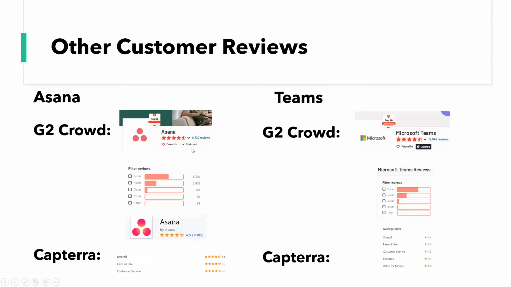So I just wanted to give you an overview of some other opinions. I'd actually head into G2 Crowd or even Capterra just to have a look for yourself if you're really interested in looking into the weeds and the nitty gritty of what people say about it. They're quite good places to compare, so just consider that as well.